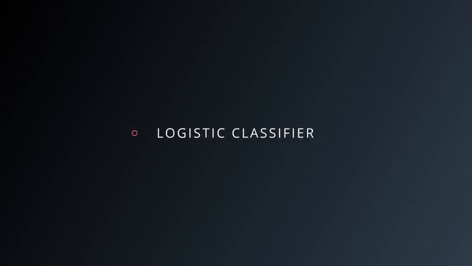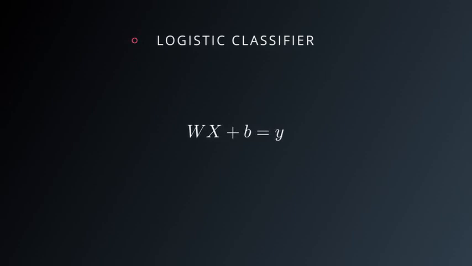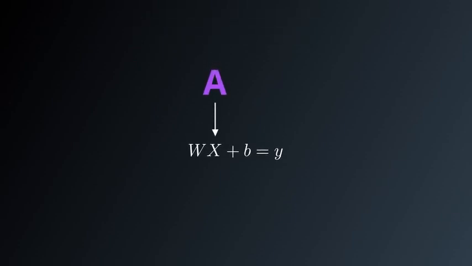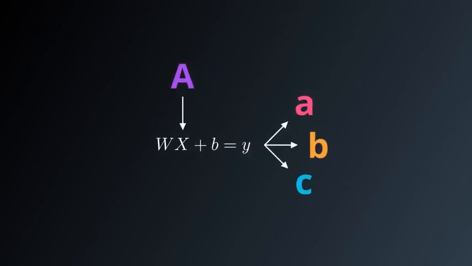So let's get started training a logistic classifier. A logistic classifier is what's called a linear classifier. It takes the input, for example, the pixels in an image, and applies a linear function to them to generate its predictions. A linear function is just a giant matrix multiply. It takes all the inputs as a big vector that will denote x, and multiplies them with a matrix to generate its predictions, one per output class.